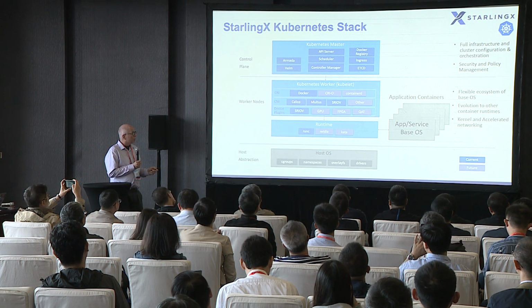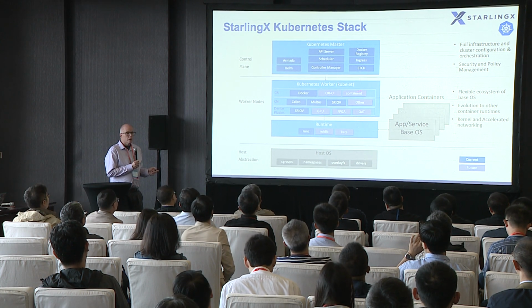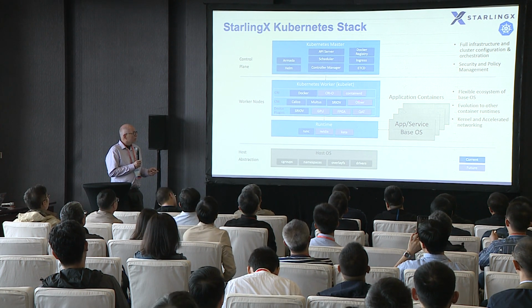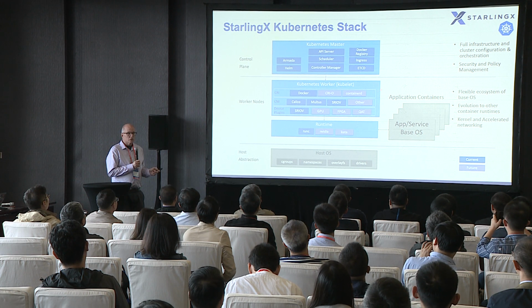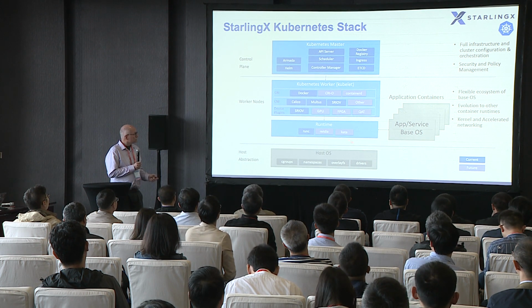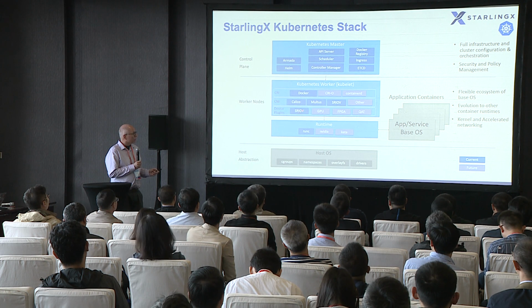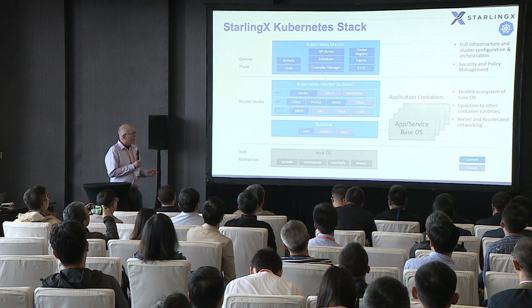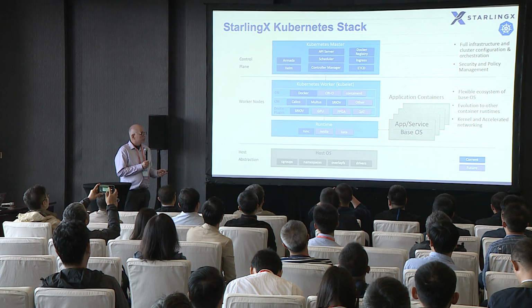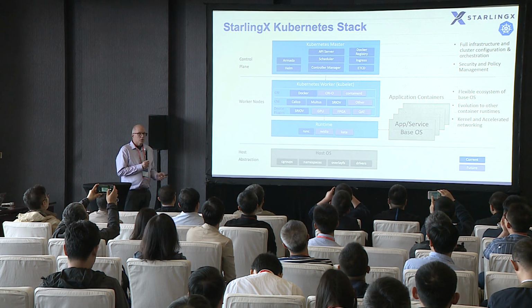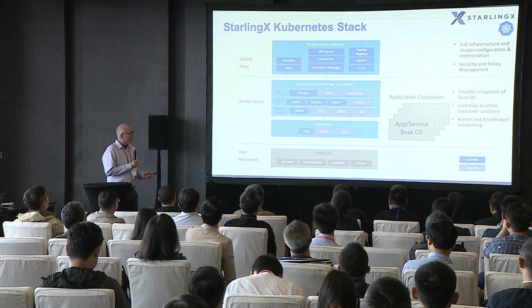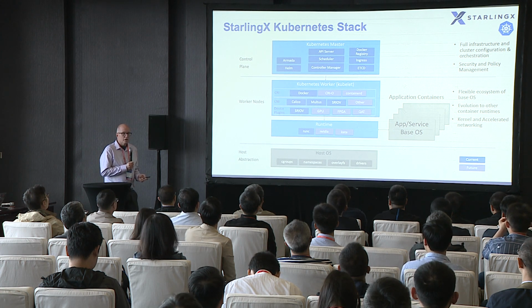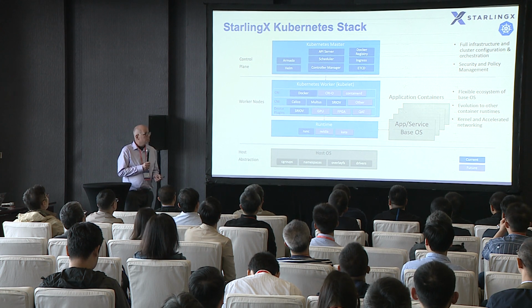Networking, we support Calico and Multus today, along with SRIOV for high performance networking, and we're looking for user feedback on other CNIs that they may like to see as part of Starling X. Device plugins support SRIOV and the CNI. We're also looking to integrate support for accelerators, GPU, FPGA, and QAT. And runtime would be NVIDIA in support of GPU and the Kata containers, which is actively being worked on now.